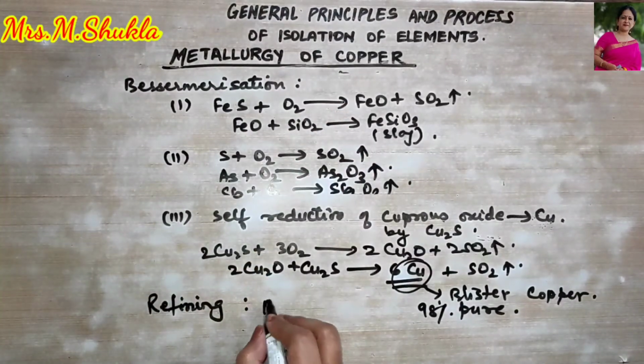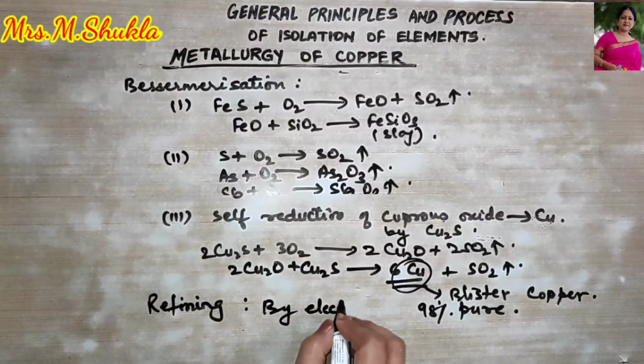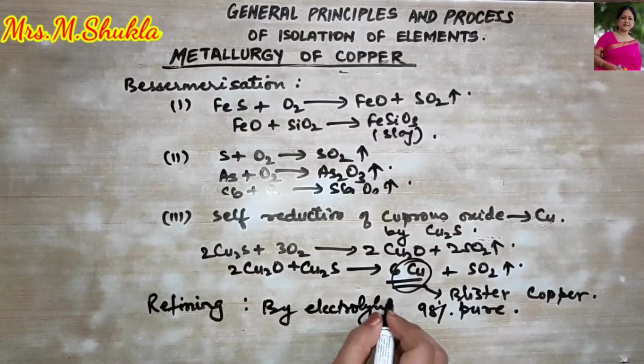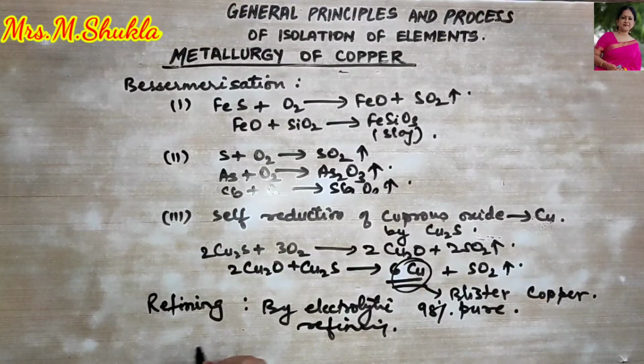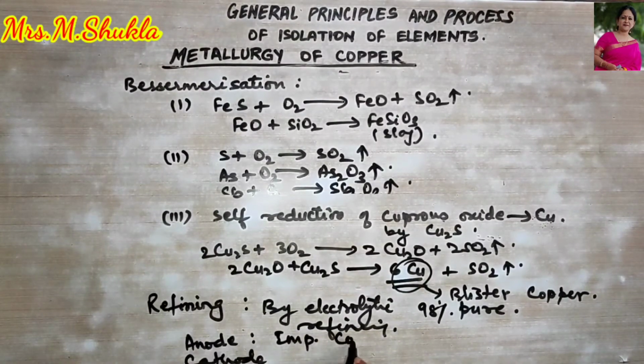So what is the process of refining for copper metal? It is always by electrolytic refining. Okay, so how do we do electrolytic refining? You should know this by now, that we need an anode and we need a cathode. Your anode should be impure copper and your cathode should be a pure plate of copper, right? And what should be the electrolyte?